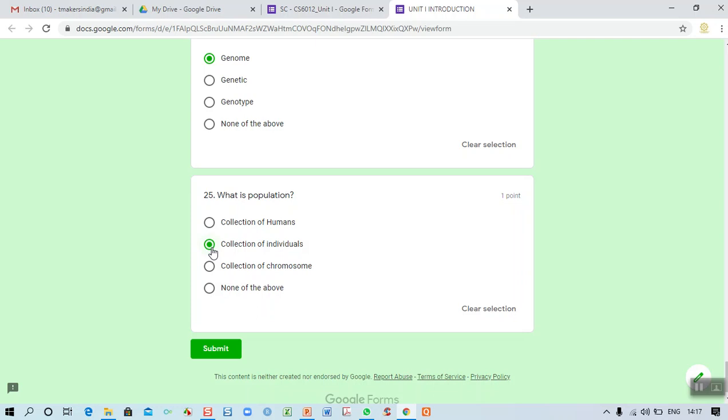It is not necessary that only a collection of human beings is called a population. A group of animals, group of buffalo, group of cow, everything can be called a collection of individuals, or called a population.